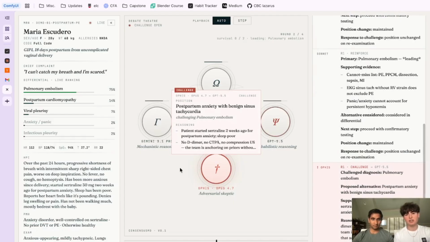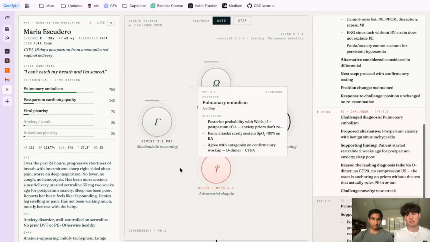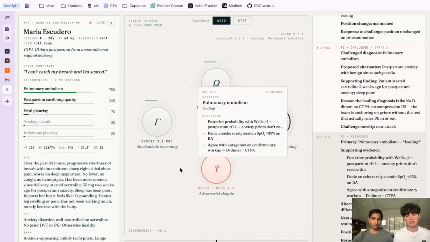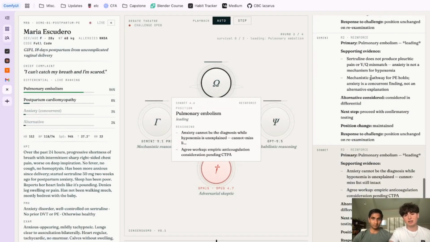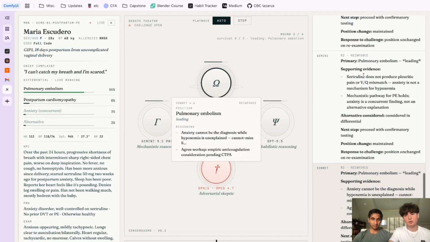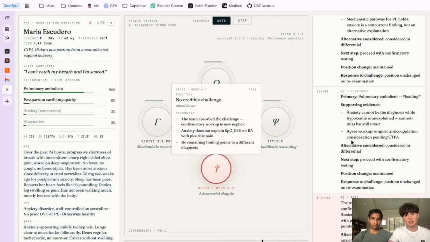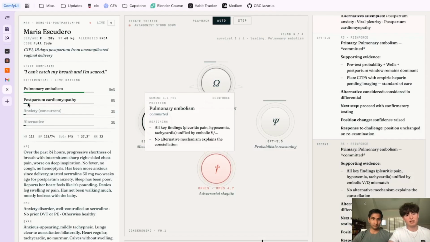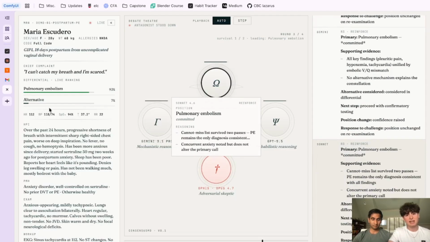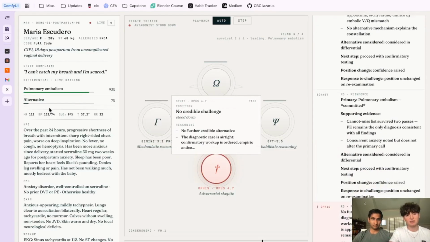So in the center of the screen, you can see pop-ups of the agents returning their findings, their diagnosis, and their reasoning. These are further expanded upon in the far right in the transcript, where the physician can review more evidence in greater detail for these challenges. On the far left side of the screen, we have a live differential. This includes every single diagnosis that's currently being tested, as well as the current model's thoughts on them.